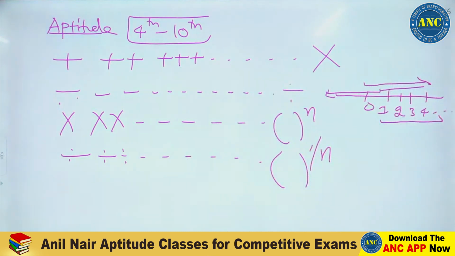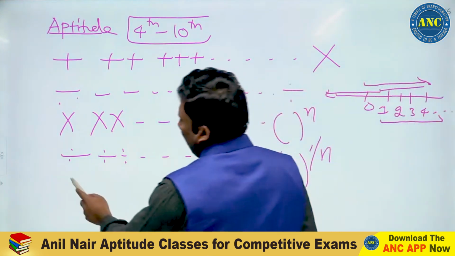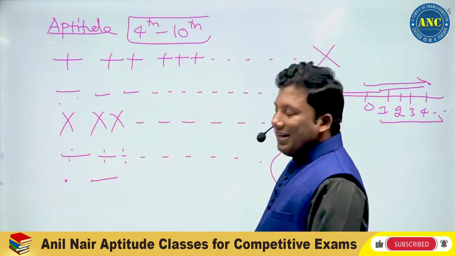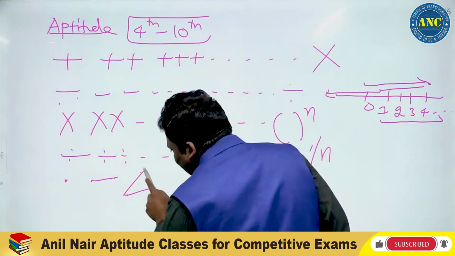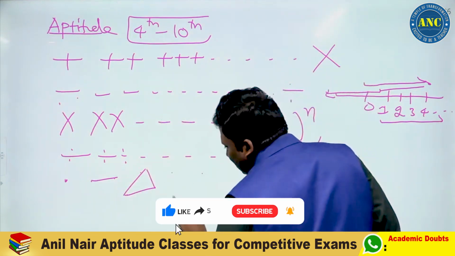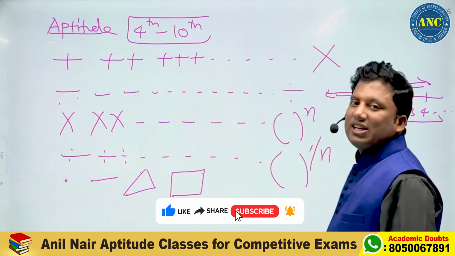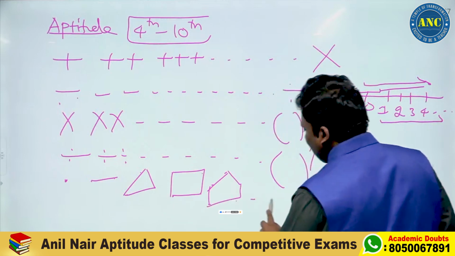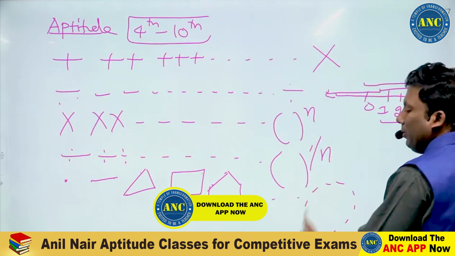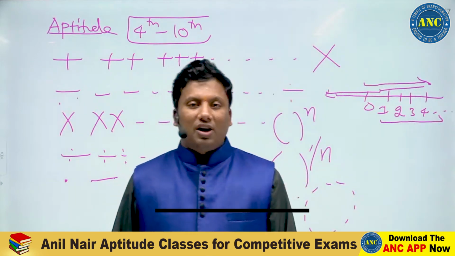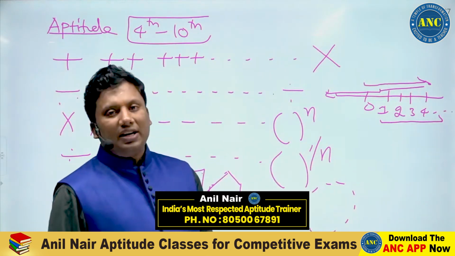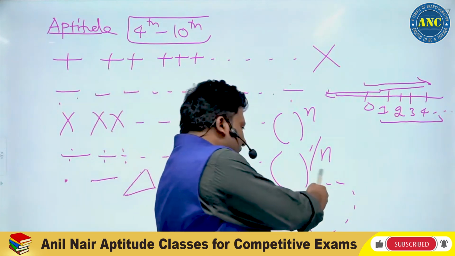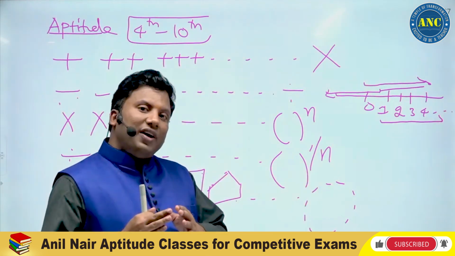Division is power 1 by n. Suppose I take a dot; if I take 2 dots, it is a line. If I take 3 dots, it is a triangle. If I take 4 dots and create a closed figure, it is a quadrilateral. If I take 5 dots, I will get a pentagon, 5 sides. Like that, if I take a countable infinite number of dots, I will not say infinite number of dots. Students who are very good in computer architecture will understand there is a difference between countable infinite and infinite.